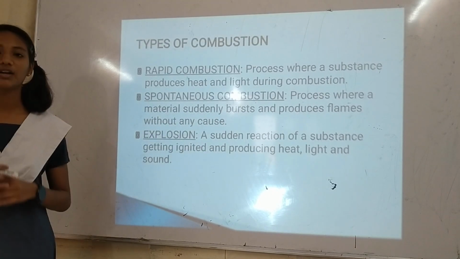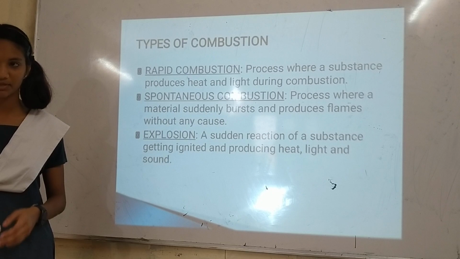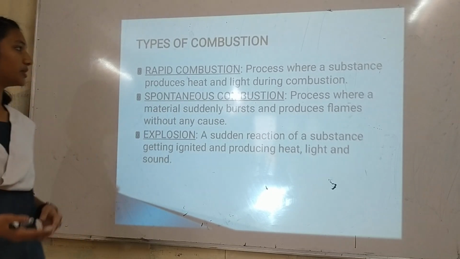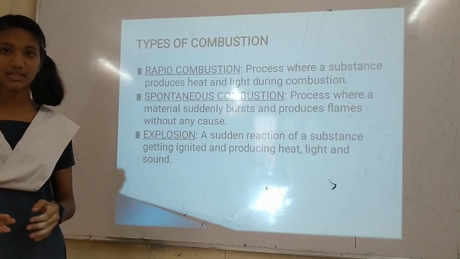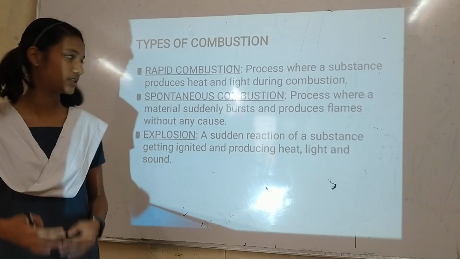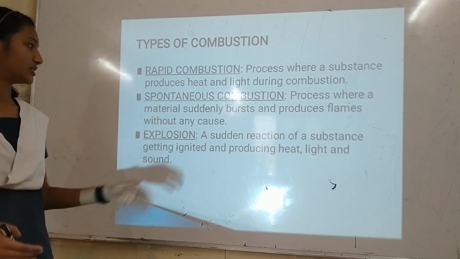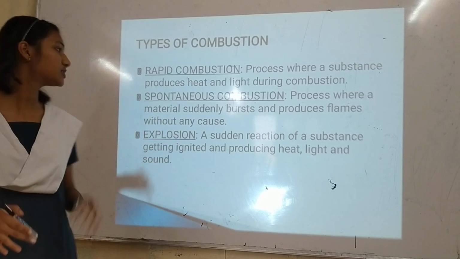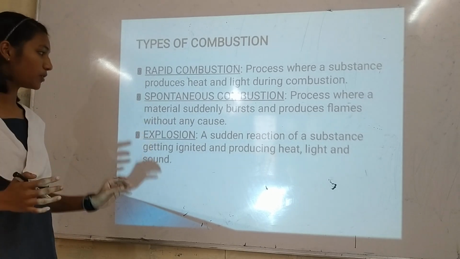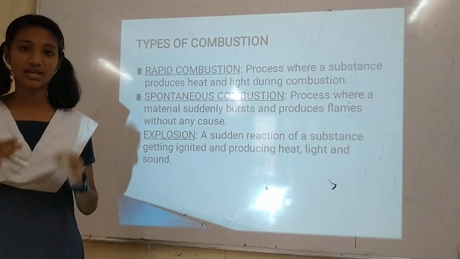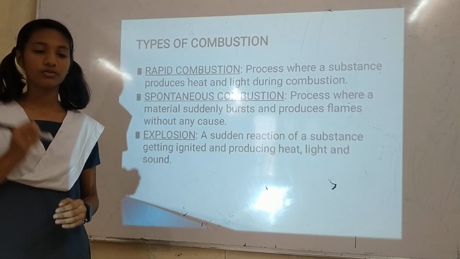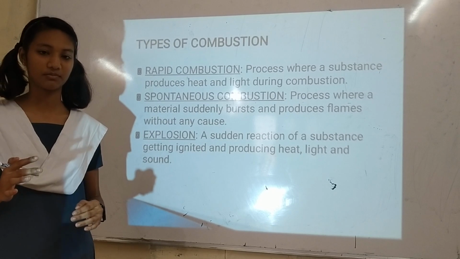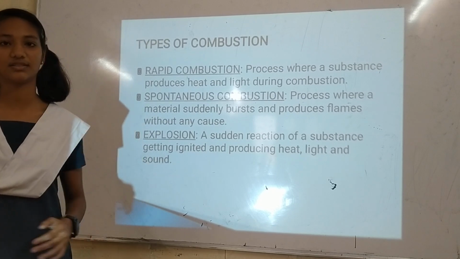So let's know about what are the types of combustion. There are three types of combustion: rapid combustion, spontaneous combustion, and explosion. So what is rapid combustion? A process where a substance produces heat and light during combustion is known as rapid combustion. What is spontaneous combustion? A process where a material suddenly bursts into flames without any apparent cause is known as spontaneous combustion. What is explosion? A sudden reaction of a substance that gets ignited and produces heat, light, and sound at the same time is known as explosion. Example: crackers.